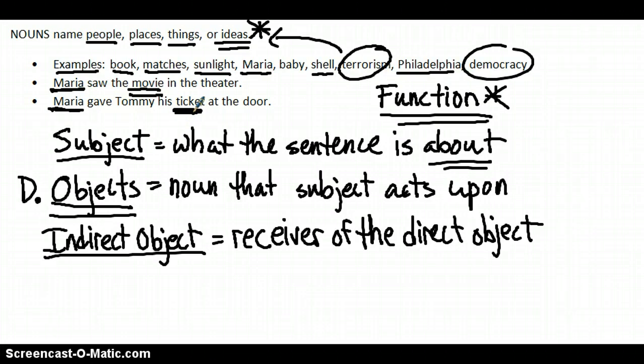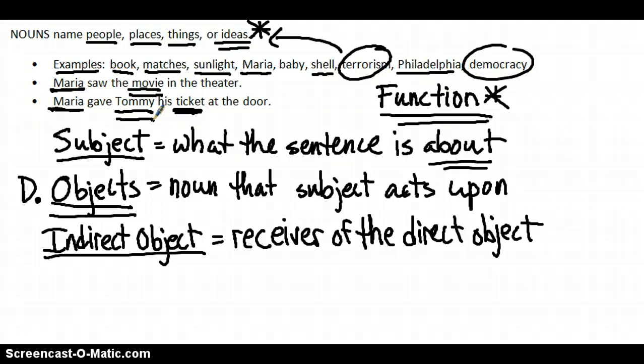However, in this case, in the second example, that ticket, the object being acted upon, and therefore the direct object, is being received by something else or someone else. That receiver of the ticket is, you guessed it, Tommy. Tommy, therefore, is the indirect object in the sentence.